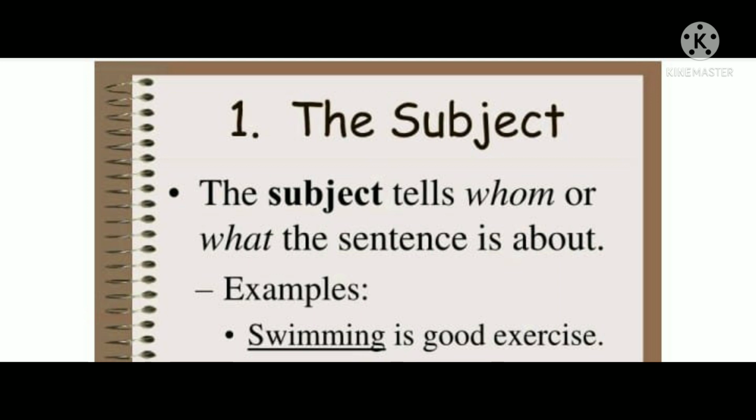Suppose in the above example, swimming is a good exercise. What is a good exercise? Answer will be swimming. So the subject is swimming. He goes to the market. Where does he go? Or who goes to the market? He is the subject. I eat my lunch.